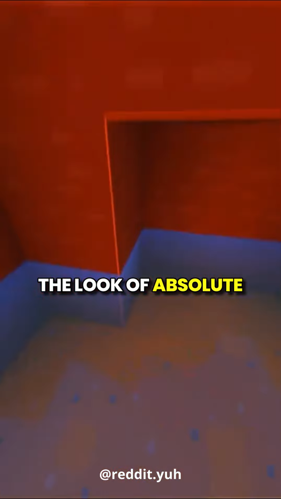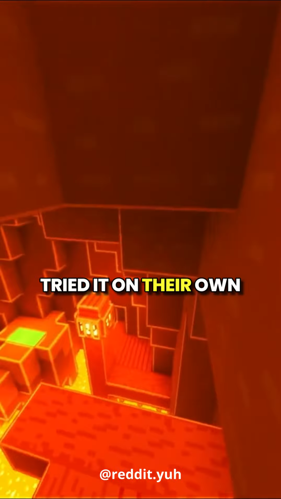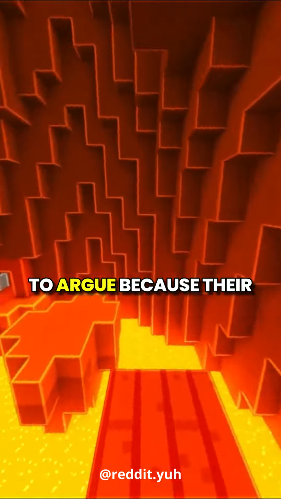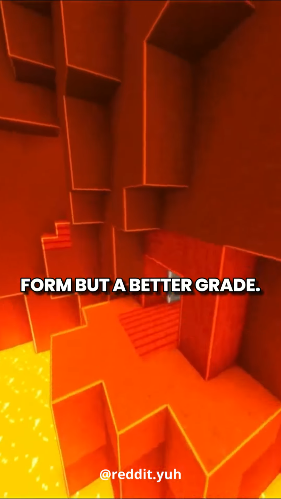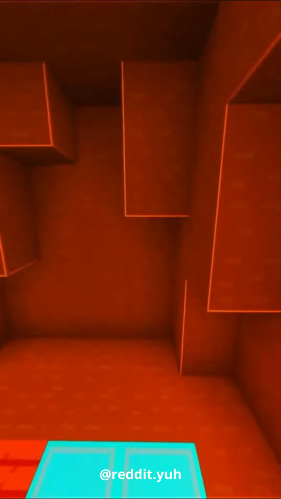The look of absolute confusion when the cheaters failed miserably while the few students who tried it on their own got decent grades was fun to see. You could tell they wanted to argue because their neighbor had the same form, but a better grade, but that would mean having to cop to the cheating.